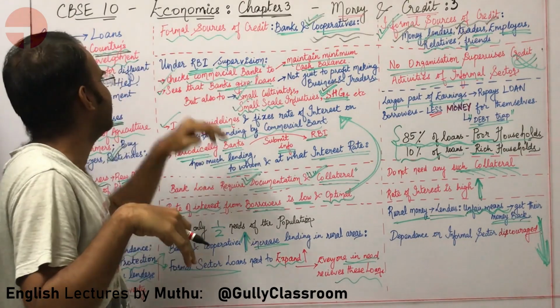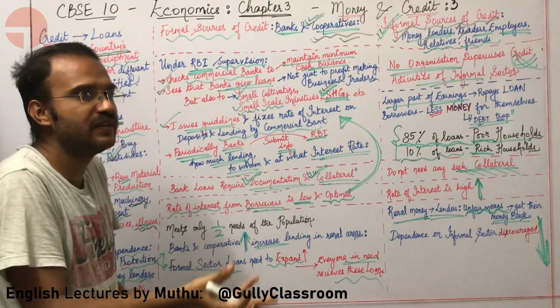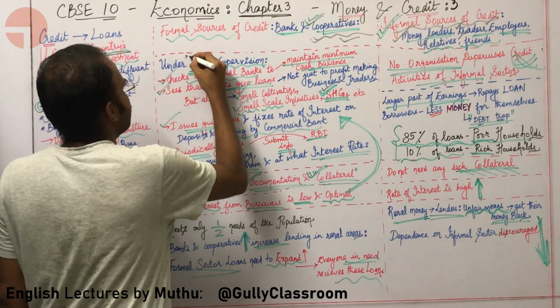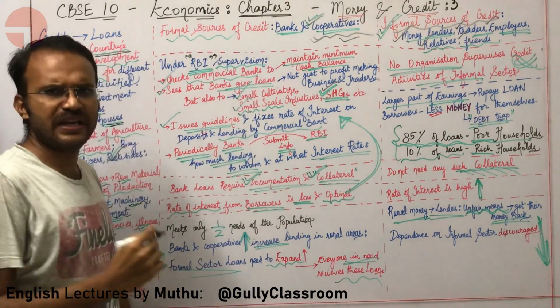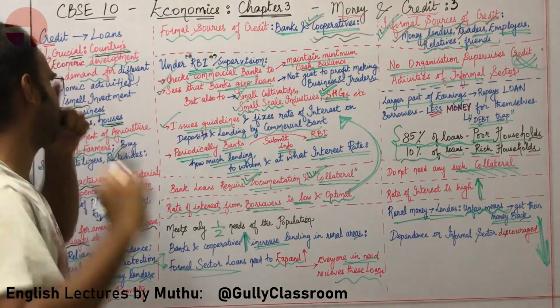Under what body do banks work? Under whose supervision are banks managed? Banks are managed under the supervision of RBI. What is RBI, sir? RBI is the Reserve Bank of India.